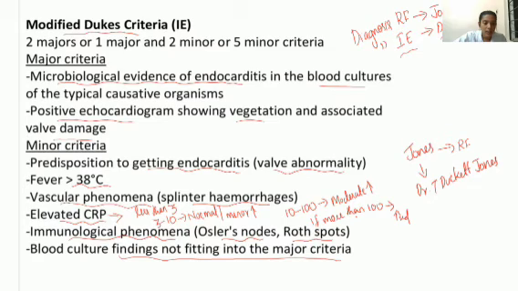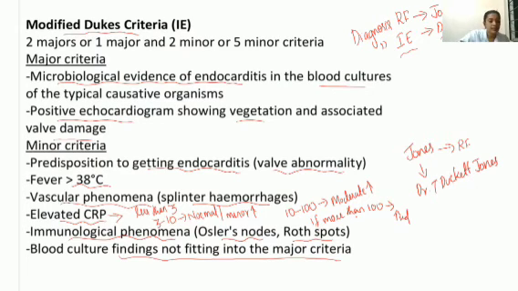Under minor criteria, first is predisposition to endocarditis, that is, an already persisting anomaly or any valve abnormality. The next is fever more than 38 degrees Celsius. The third is vascular phenomena, that is splinter hemorrhages and elevated CRP. Immunological phenomena is the fifth one, where we observe the presence of Osler nodes, Roth spots, or Janeway lesions. Then under blood culture, if it is not positive for the typical organism but positive for other organisms, it comes under minor criteria.